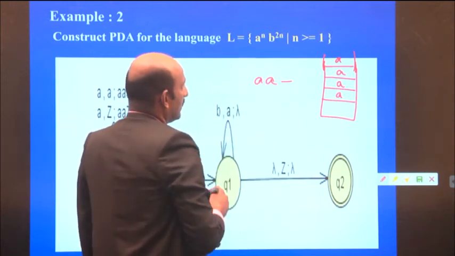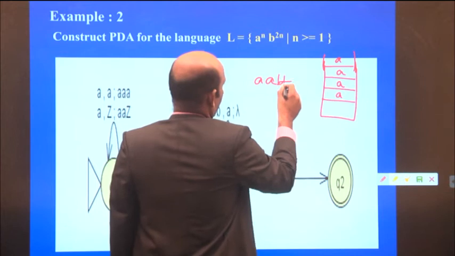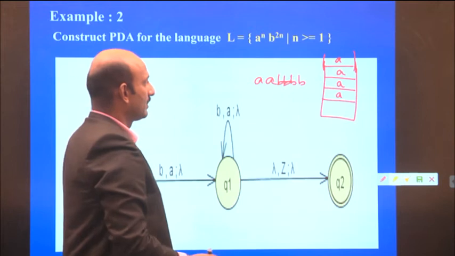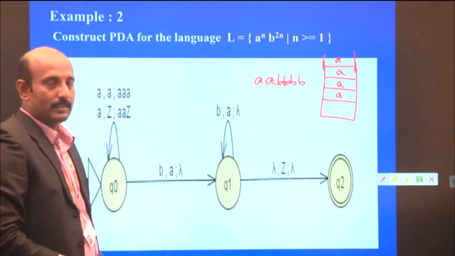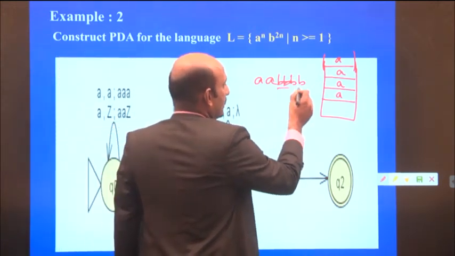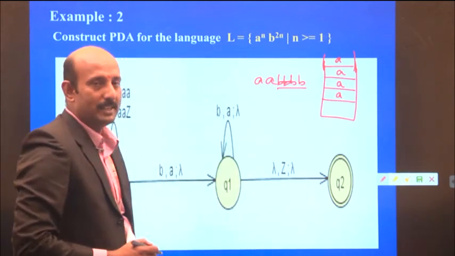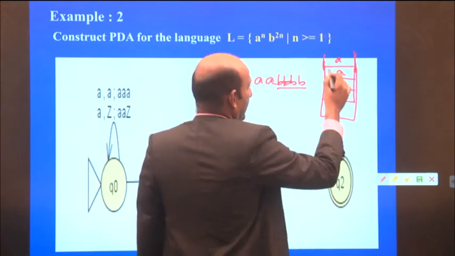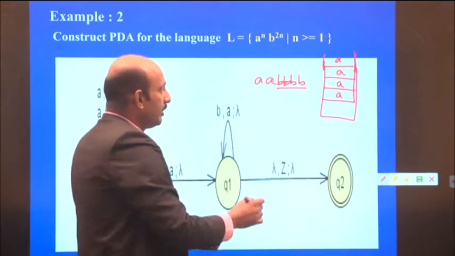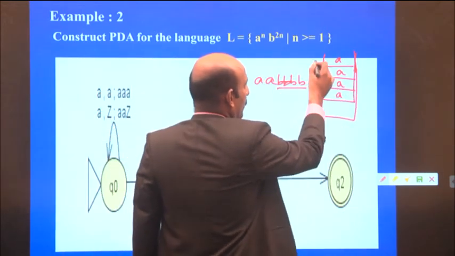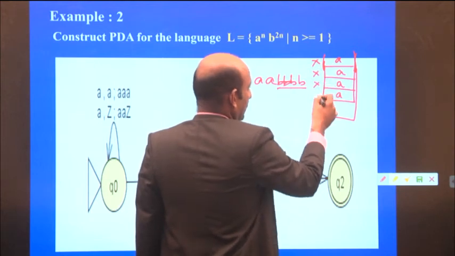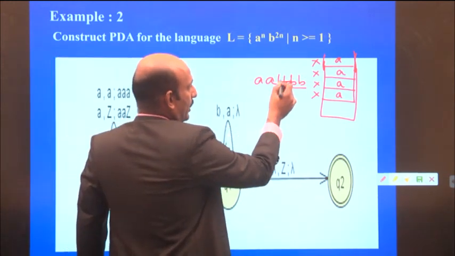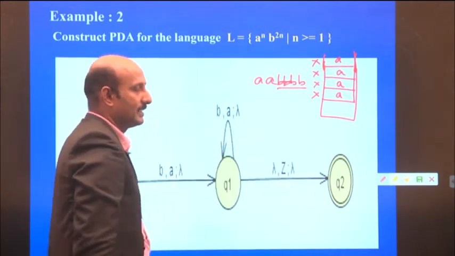A. And then B and another B, likewise. Could you understand now how many B's are here? 4 B's. How many A's are in the stack? 4 A's. For every B I read, I pop an A from the stack.